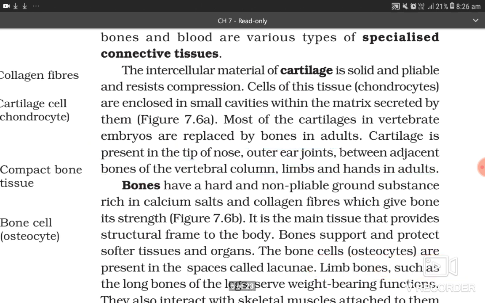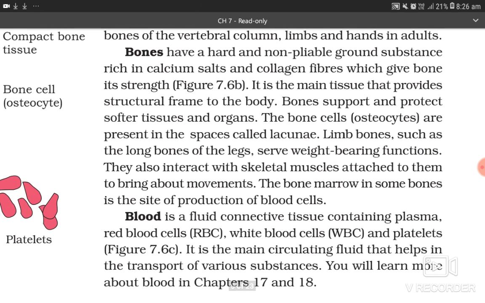Bones have a hard and non-pliable ground substance rich in calcium salts and collagen fibers which give bone its strength. It is the main tissue that provides structural frame to the body. Bones support and protect softer tissues and organs. The bone cells, osteocytes, are present in spaces called lacunae.